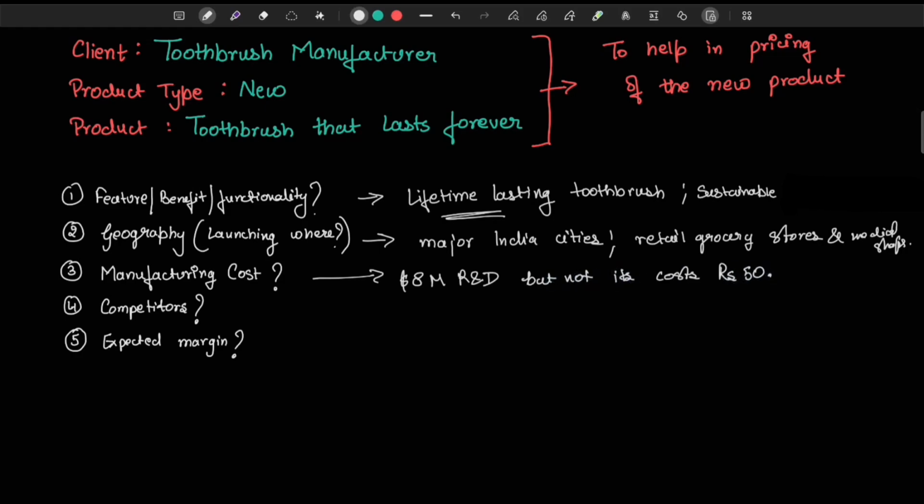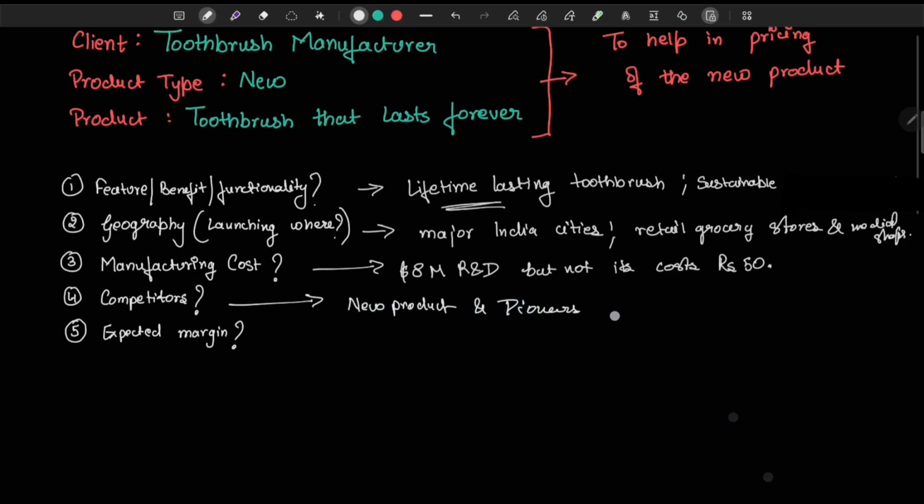So you ask the interviewer, is there any other competitor of yours selling a similar product? To this, the interviewer replies that it's a new product and they are the pioneers, so there is no competitor.